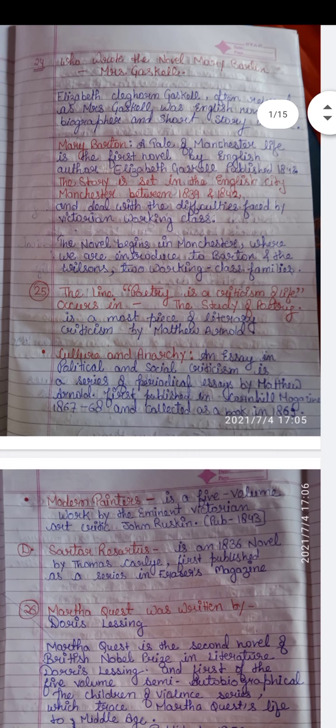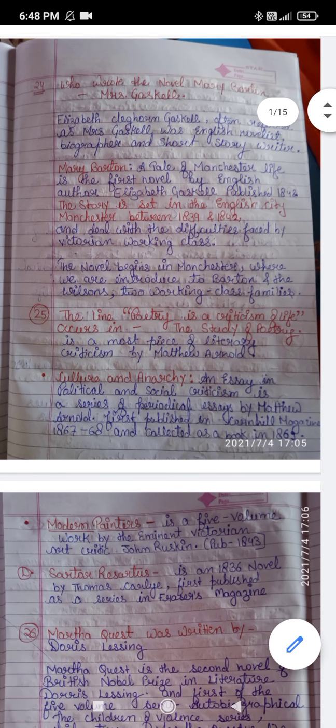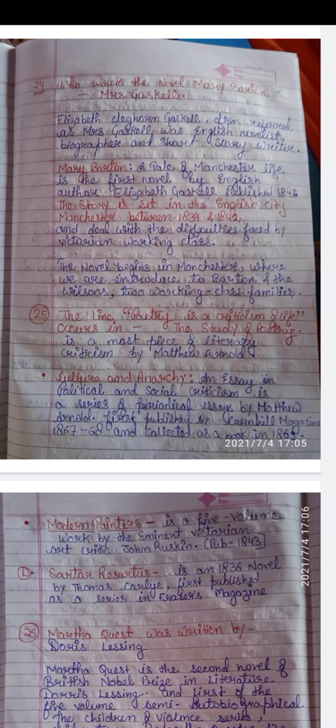So friend, if they ask you the writer's name, keep in mind that The Study of Poetry is written by Matthew Arnold. Culture and Anarchy is written by Matthew Arnold. Modern Painters is written by John Ruskin. Sartor Resartus is written by Thomas Carlyle. If a matching question comes, your match will be correct if you learn this.